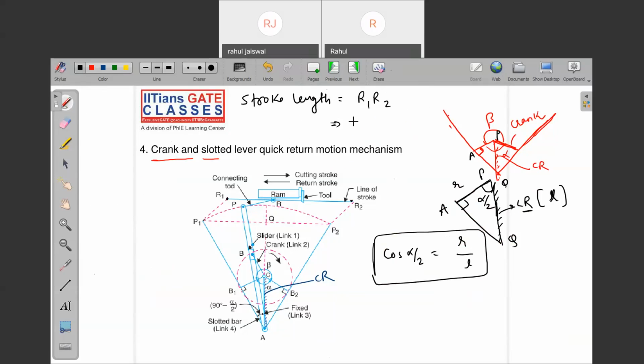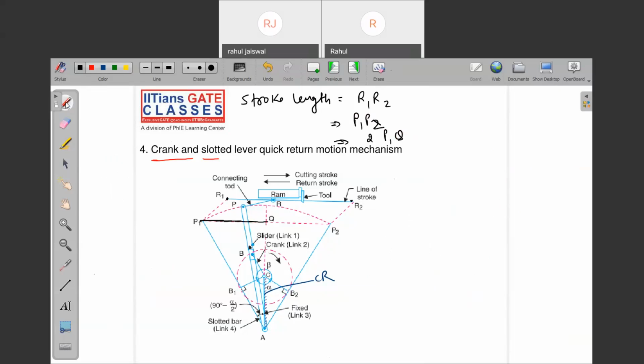Can I write also like this, P1, P2? Because whatever the R1, R2 is there, that is P1 and P2. Now further I can write like this, 2 into P1Q. Check it out from the figure. From the symmetry we can see P1Q is equal to Q into P2. Yes or no? So the total diagram P1 and P2 will consist of 2 times of P1Q. Now, I'm just removing this diagram.